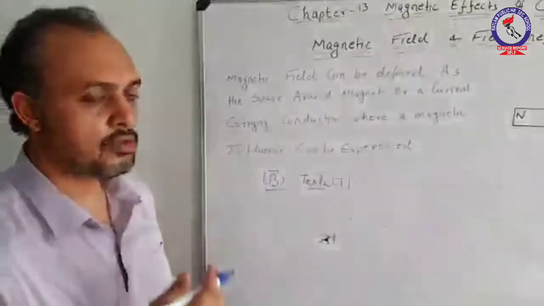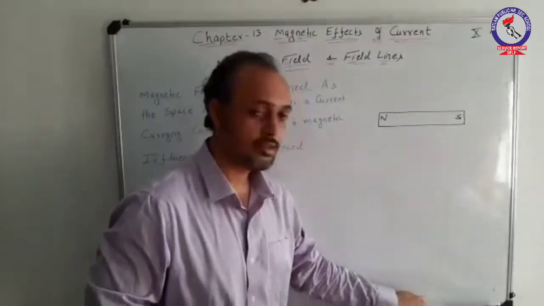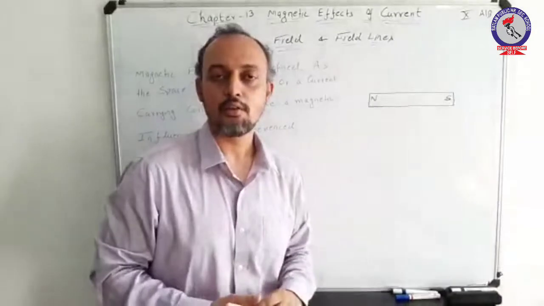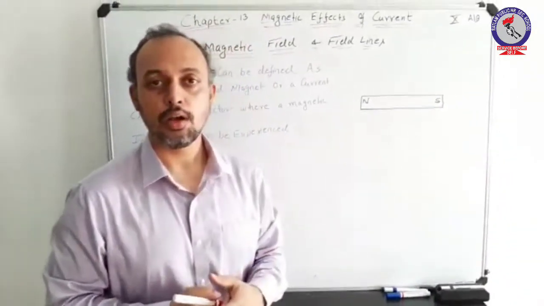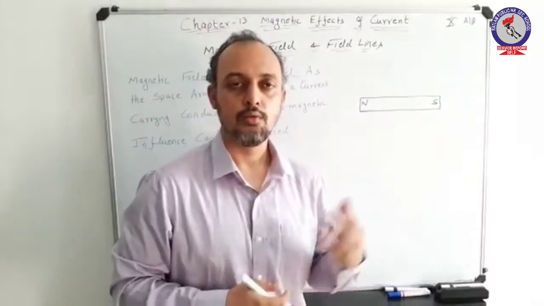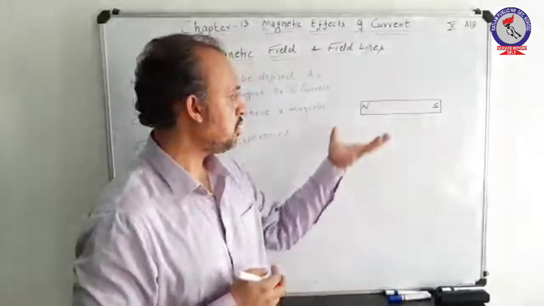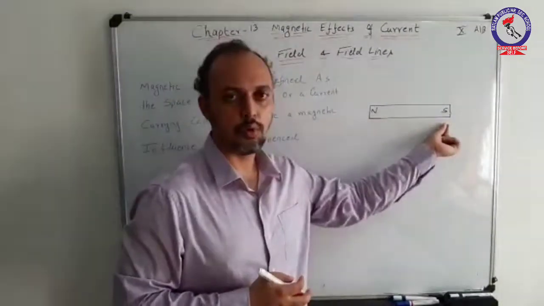Now, as I have just said, magnetic field exists up to a certain point where magnetic field lines are reaching. What are magnetic field lines? You can say magnetic field lines are imaginary field lines which start from one point and move on to another point. Consider this magnet, North Pole and South Pole.